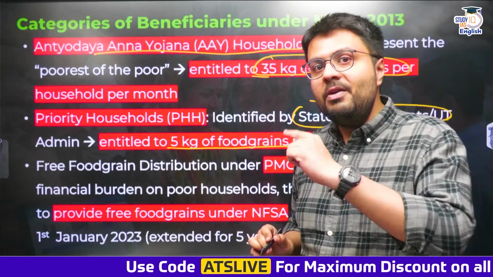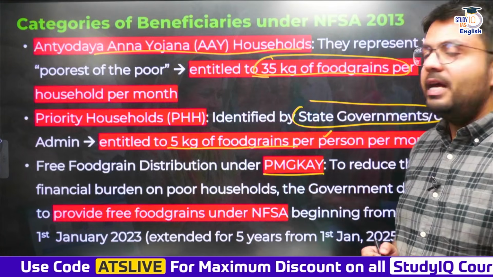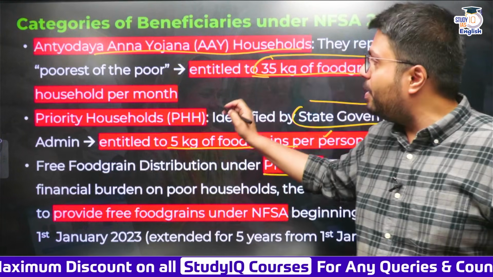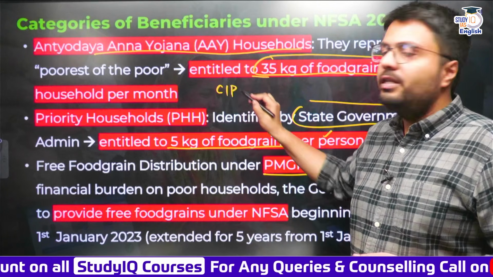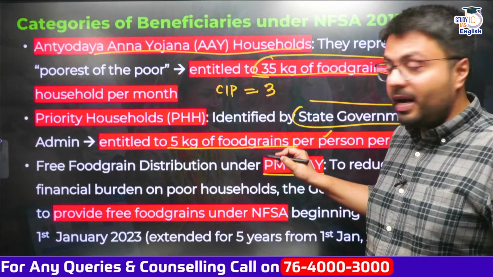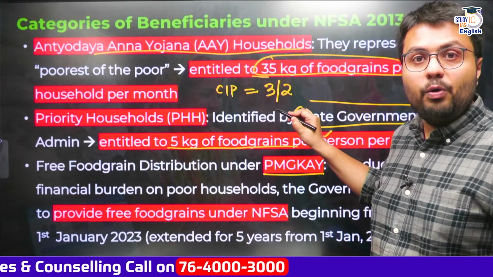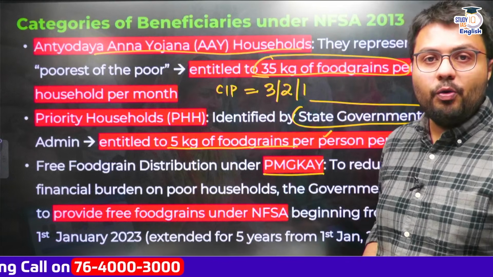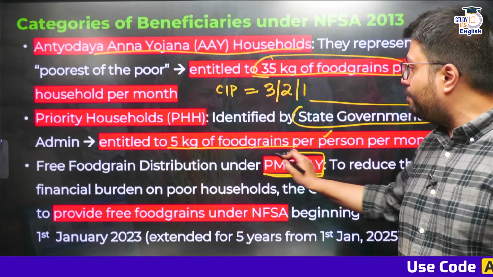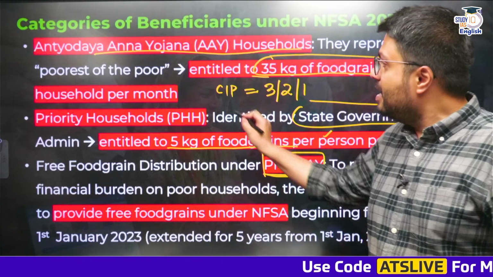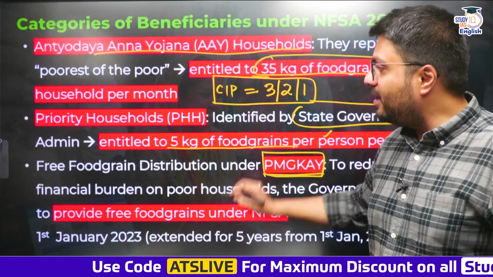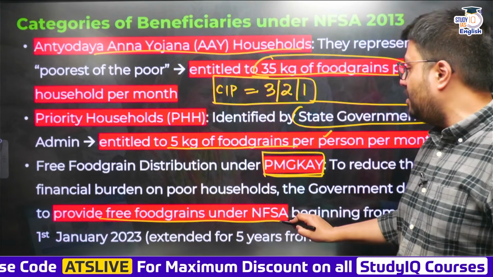Now what the government has done in recent years through Pradhan Mantri Garib Kalyan Ann Yojana, in order to reduce financial burden on these people: earlier these people were required to pay the central issue price for their food allowances. So they were required to pay 3 rupees per kilogram for rice, 2 rupees per kilogram for wheat and 1 rupee per kilogram for coarse grains. But after 2023, when the government implemented Pradhan Mantri Garib Kalyan Ann Yojana, even this central issue price is not required to be paid by the beneficiaries of NFSA, and they are entitled to get free food grains under NFSA.